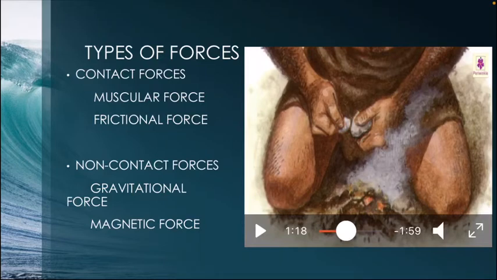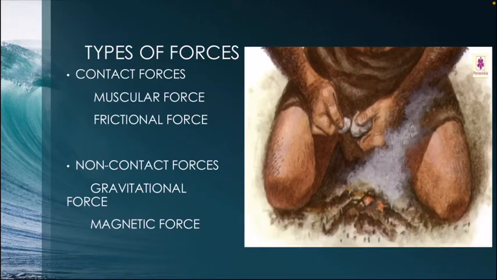A physical contact that is applied to an object is called contact force. For example, there are 2 types of forces here, muscular force and frictional force. When we talk about muscular force, it is when we lift or carry or push something using our force, that is, our human body's muscles. This force that our bodies apply with the help of our strength, due to the actions of our muscles, is called muscular force. So this is a type of contact force, and the next is frictional force.